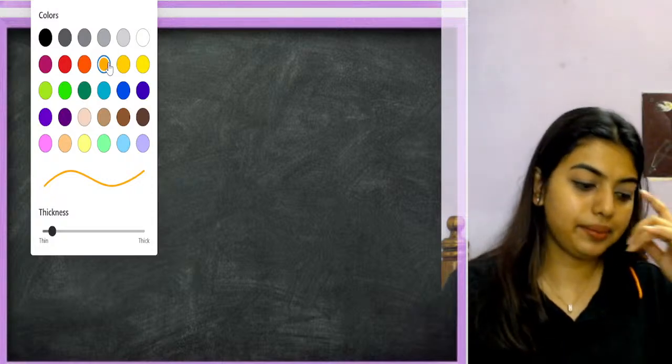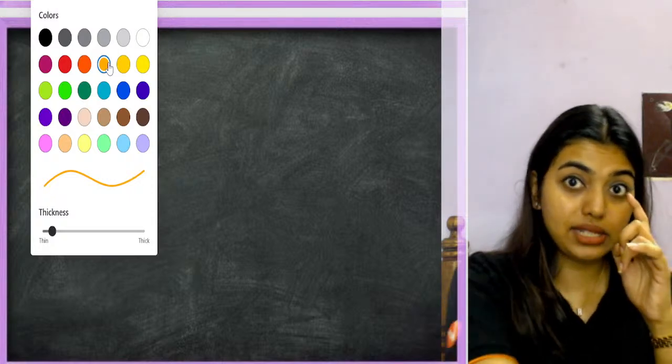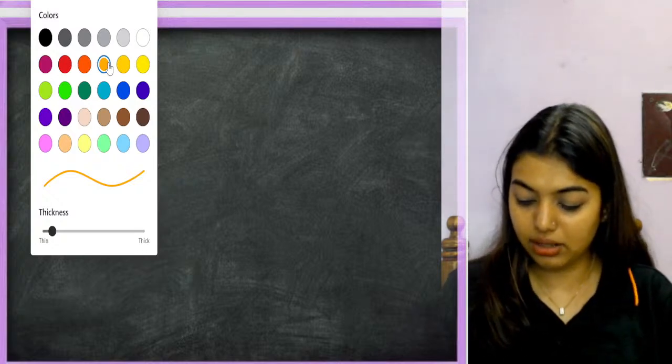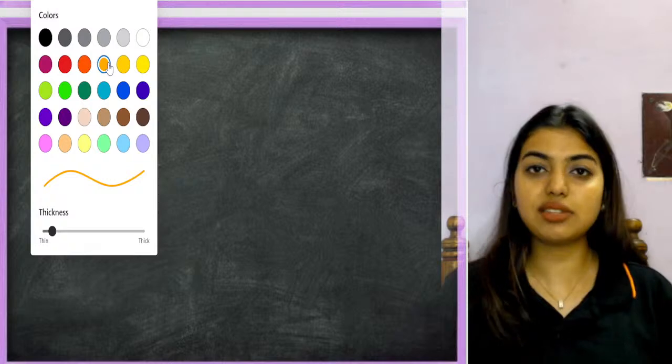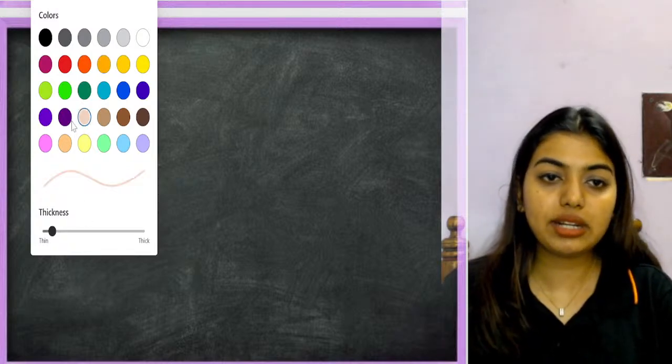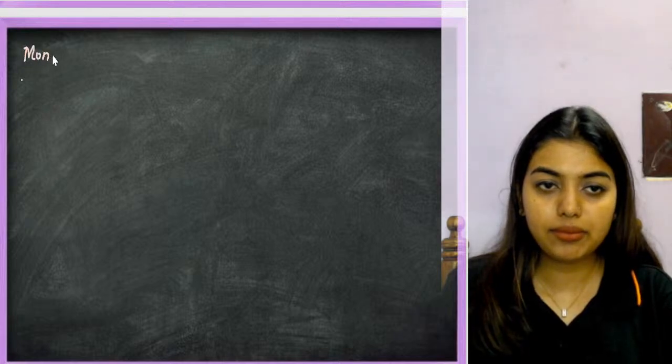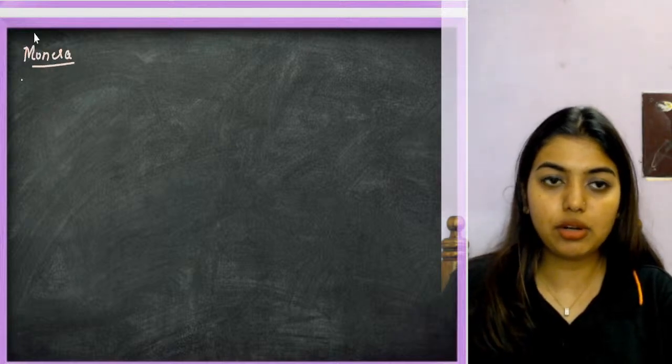Whatever we studied so far, we are going to write. We are not going to write about classifications. We are going to write about Monera, because classifications will take too much time. So here we'll write Monera. What did we learn about Monera?